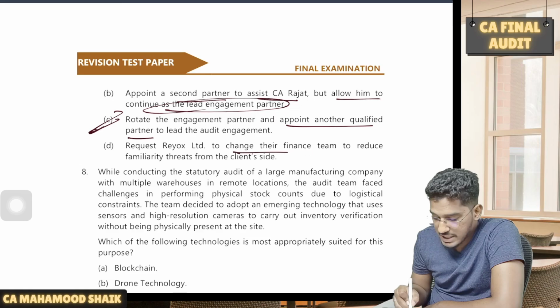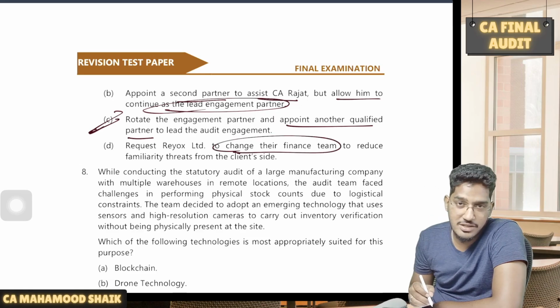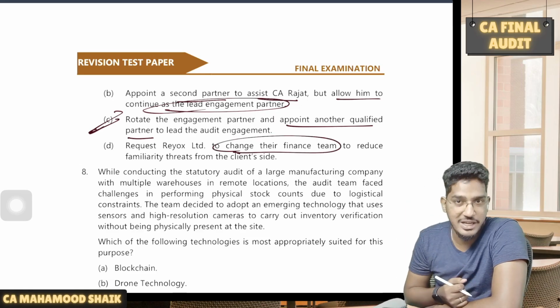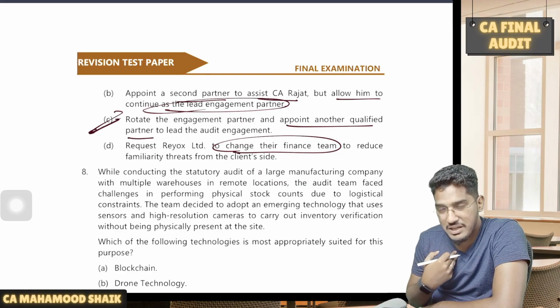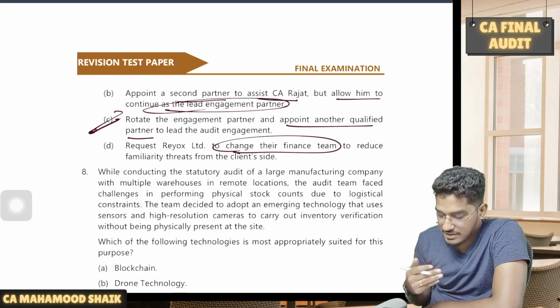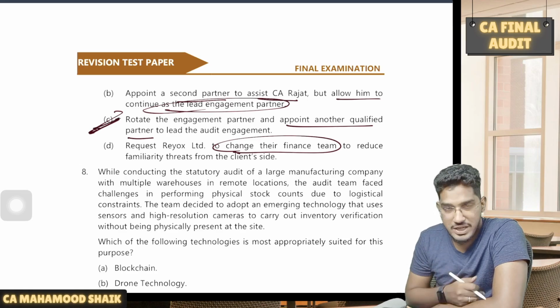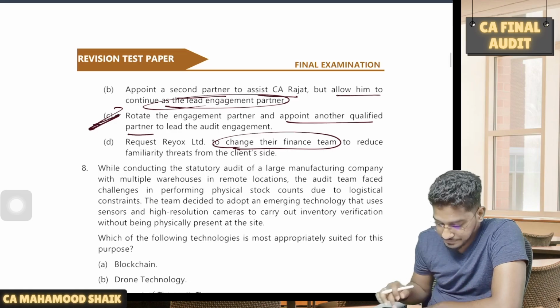Request Riox Limited to change their finance team. We can't say that. You can't say, hey, change your finance team because there is a familiarity threat. As an auditor, it is our responsibility to remain independent and to avoid all kinds of threats. So that's why it is our responsibility to rotate the engagement partner.